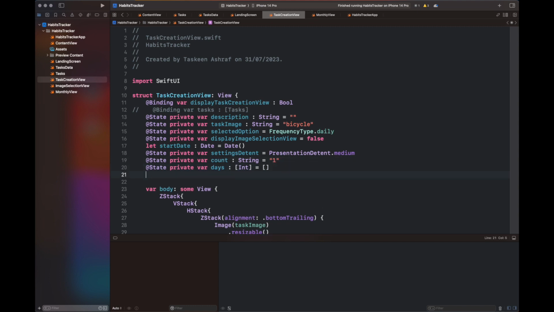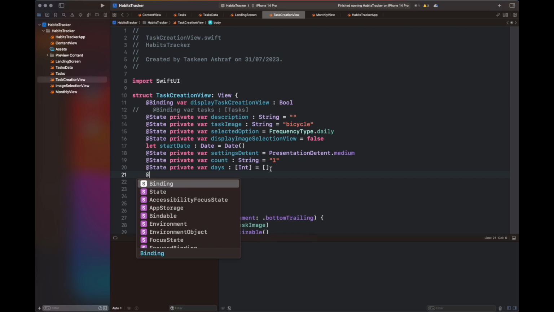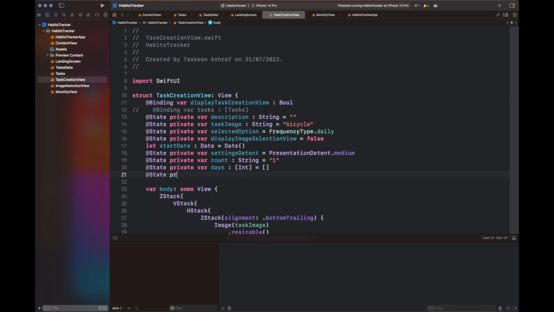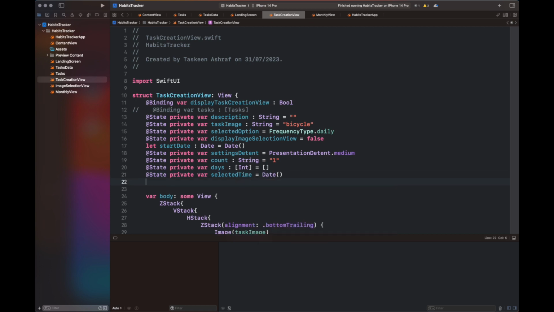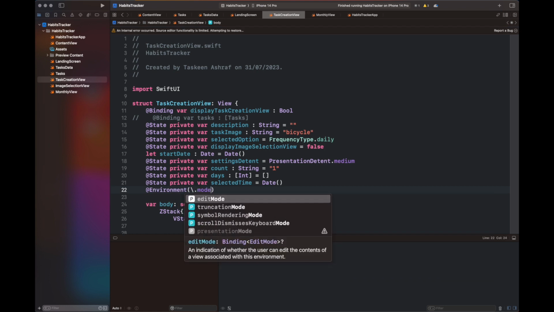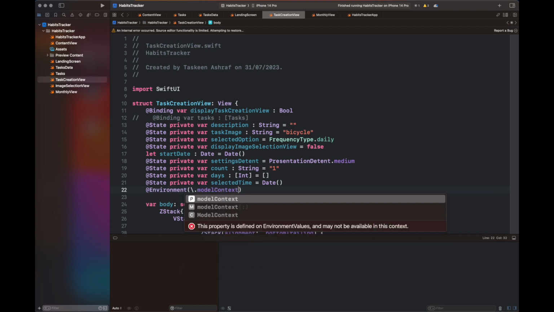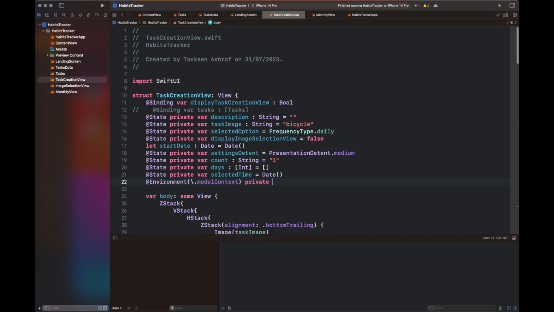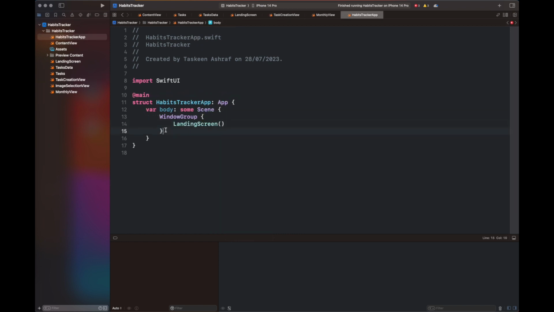I have added the variables count and days to get the days from the daily, weekly and monthly views. Then a selectedTime variable is added, which will help us get the time at which we want to schedule the notification. And this is the environment variable modelContext. We can use it to update the already existing tasks and save them to persistent memory.